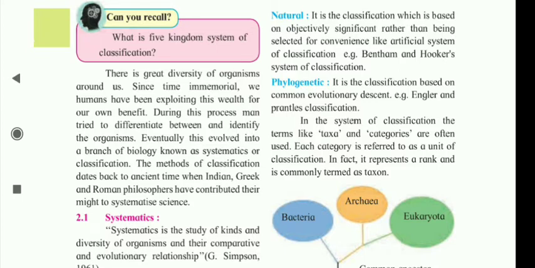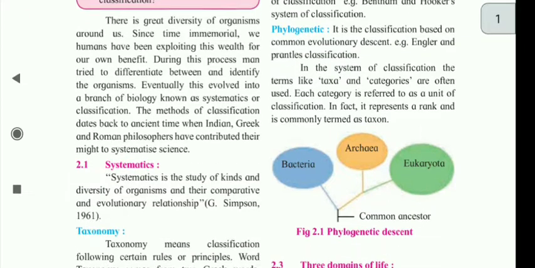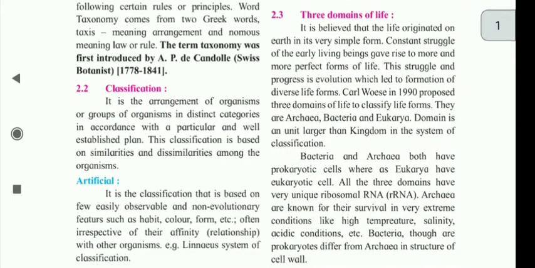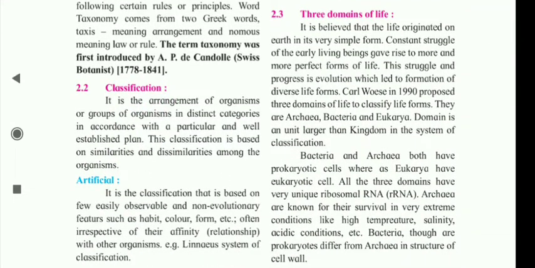In the system of classification, the terms like taxa and categories are often used. Each category is referred to as a unit of classification. In fact, it represents a rank and is commonly termed as taxon. 2.3 Three domains of life.